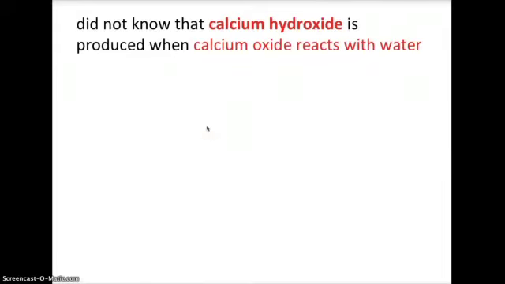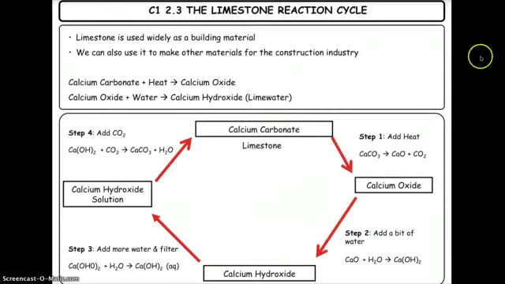Students didn't know that calcium hydroxide is what you produce when you react calcium oxide with water. Now this is the limestone cycle. You've got to know the bits of this. We've got limestone at the start, calcium carbonate, the chemical name for limestone. You can heat it and then we get the thermal decomposition and we end up just with calcium oxide here. But then this calcium oxide, if we add water to it, then we form calcium hydroxide.